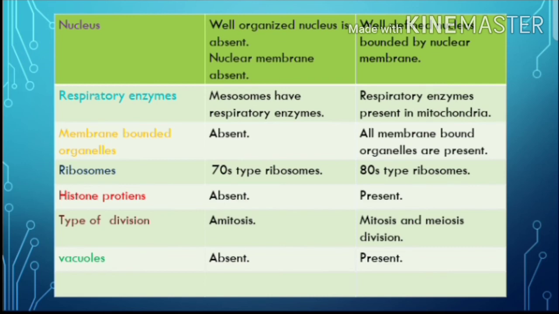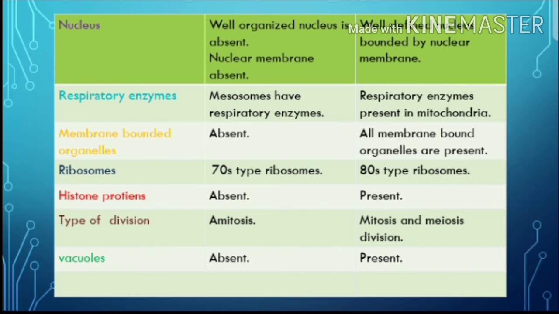The entire parent cell is split into two baby cells, and those baby cells can develop as individuals. This division is called amitosis. They undergo amitosis without forming any spindle or involving any chromosomes. In eukaryotic cells, mitosis and meiosis division occur.